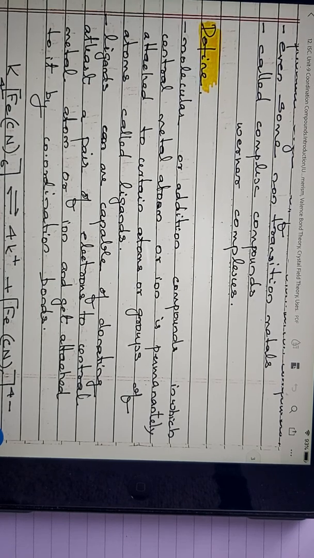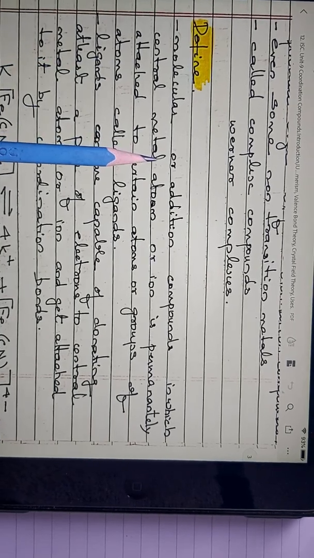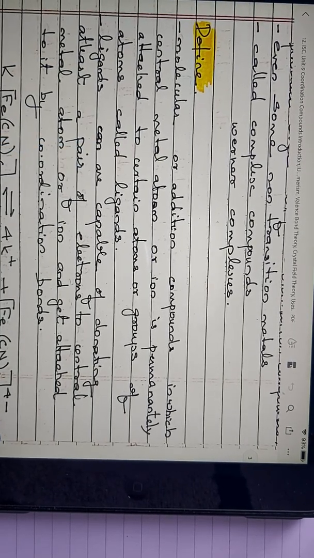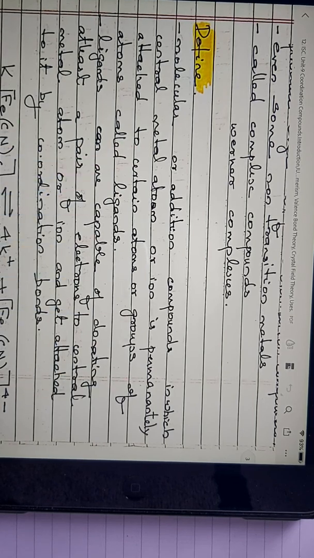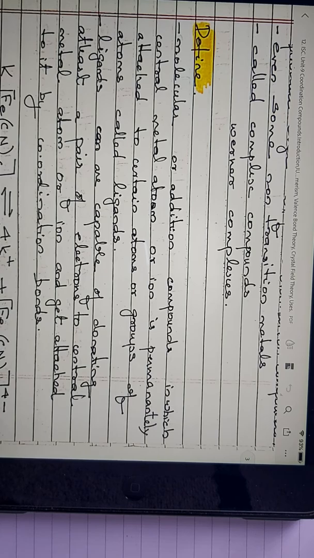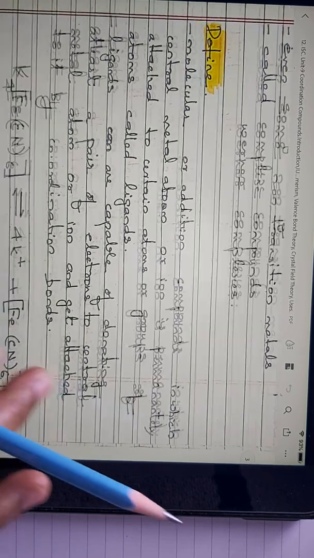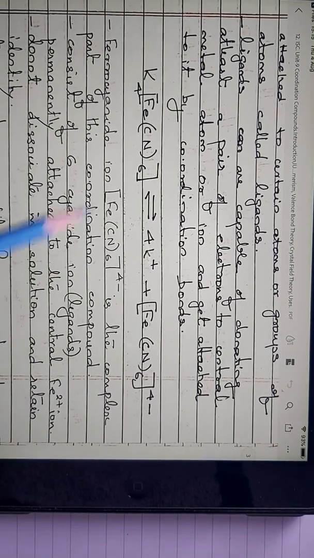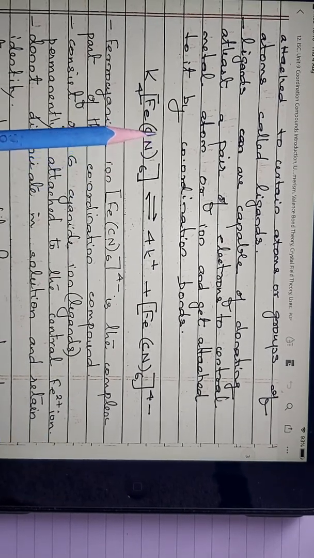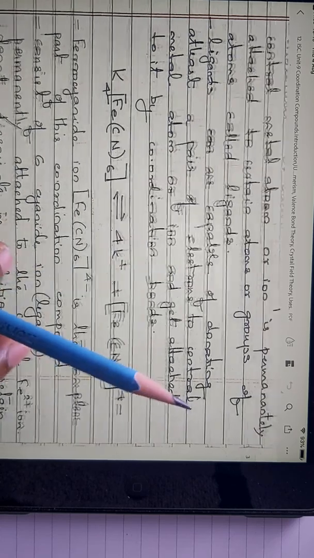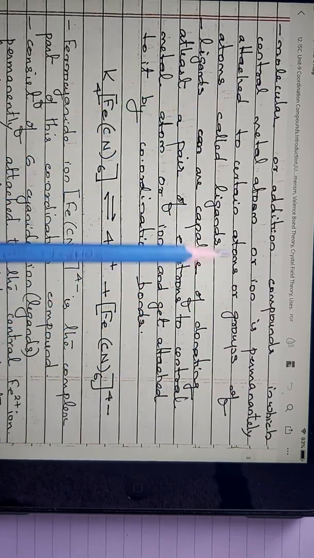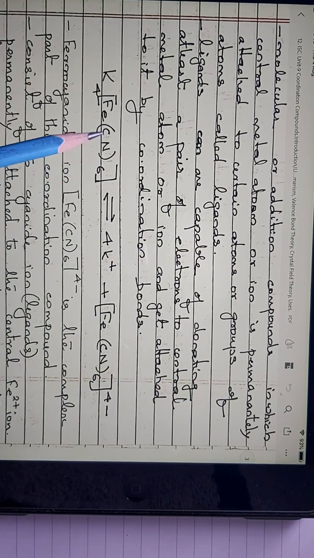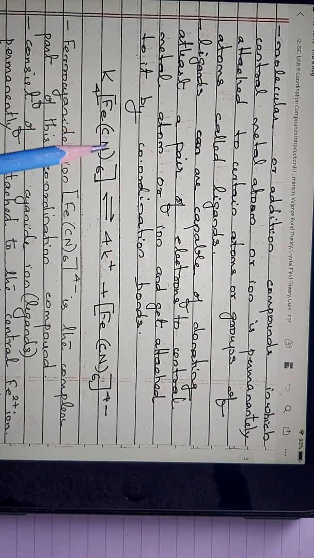Here, what is basically present? The central metal atom, which we said could be a transition metal. It is permanently attached to another atom or group of atoms, and then it forms a complex radical. Actually, it is forming a complex radical there. So here we will better understand with the help of an example. Here you can see this is the group of atoms. Like, look, the metal is permanently attached to an atom or group of atoms. So here this carbon and nitrogen together, that is a group of atoms.